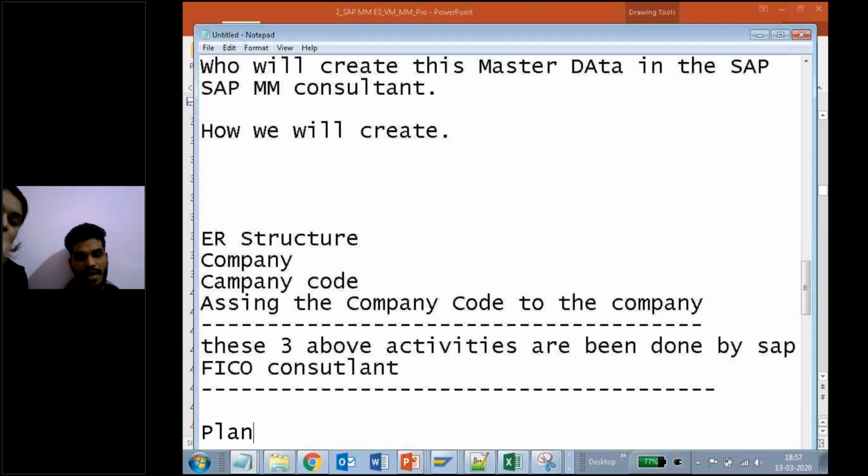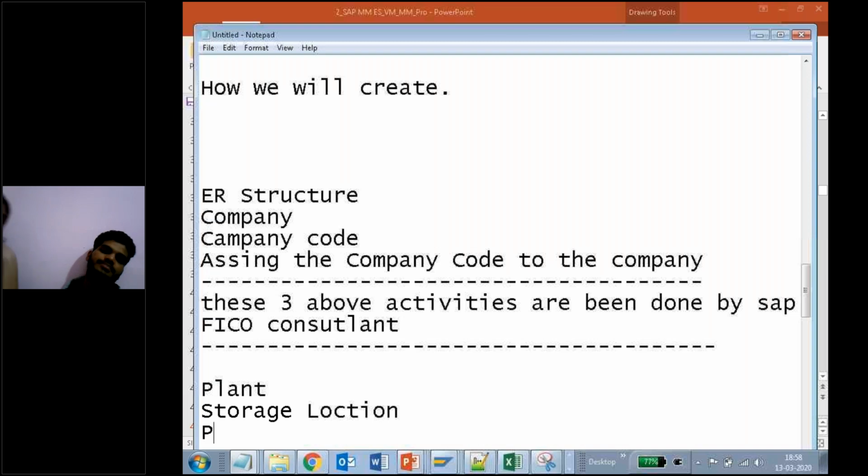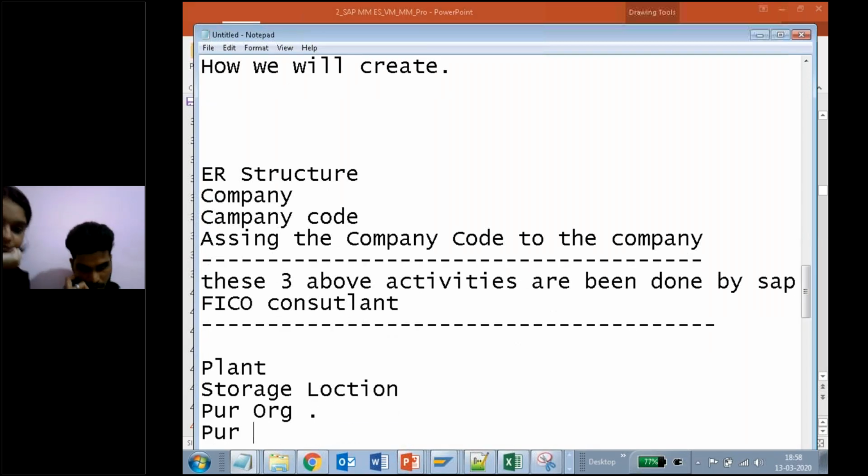And plant. Yes or no? Yes, sir. Storage location, purchase organization, purchase group.